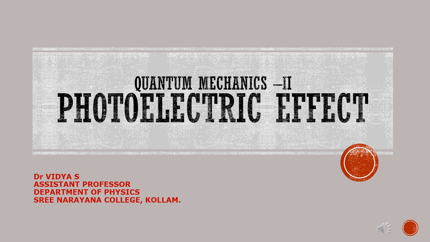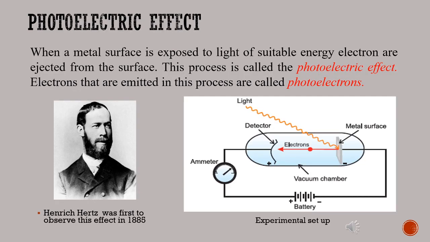Good morning, students. In today's lecture, we are going to discuss the photoelectric effect. The emission of electrons from the metal surface when light of suitable frequency falls on it is termed as the photoelectric effect. The emitted electrons are called photoelectrons. In 1885, it was Heinrich Hertz who first observed the photoelectric effect.